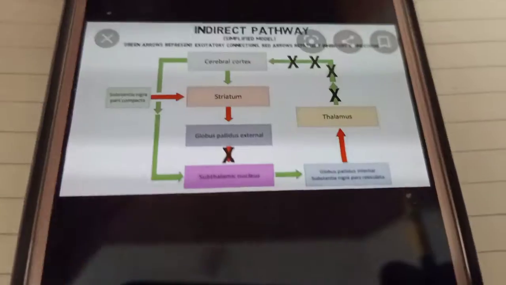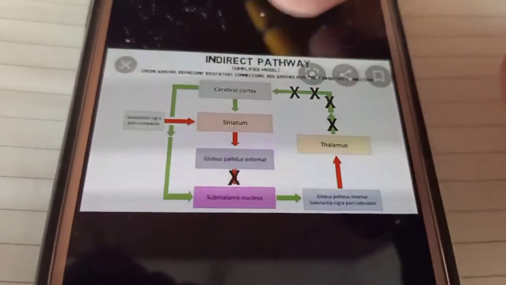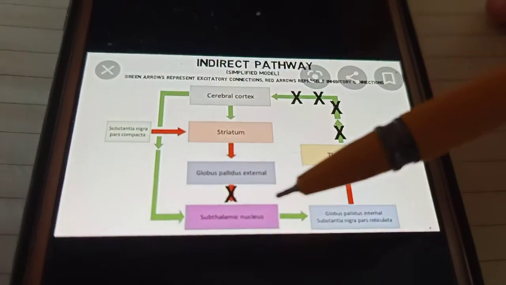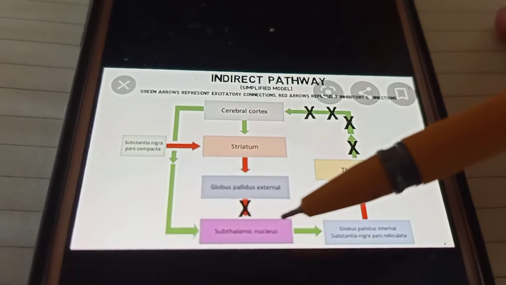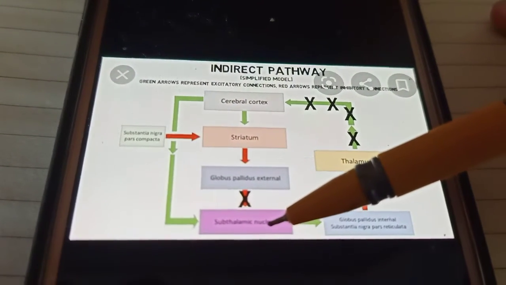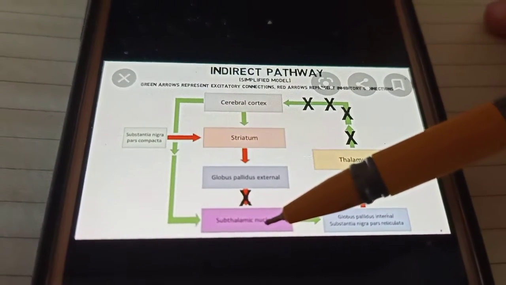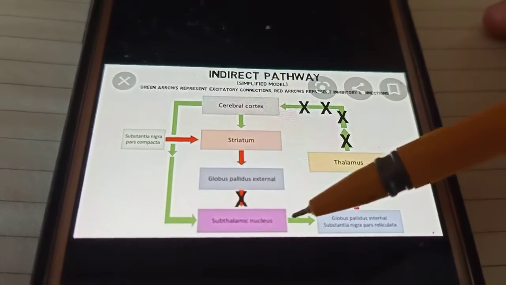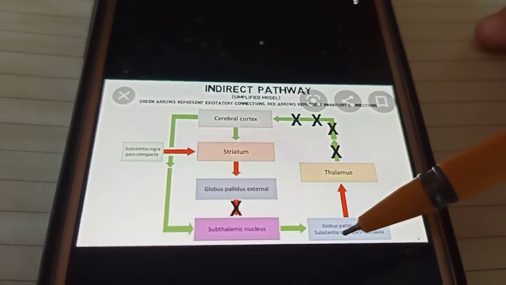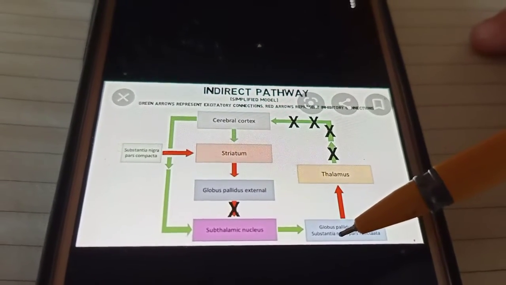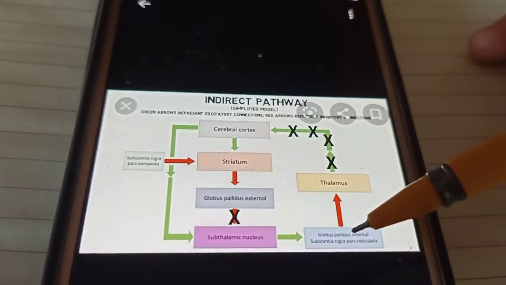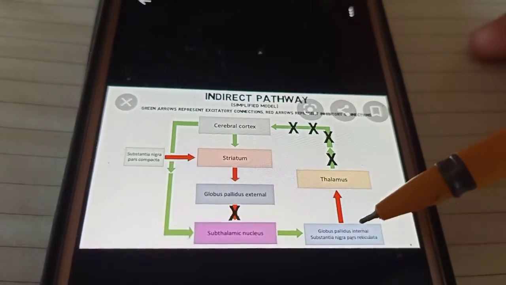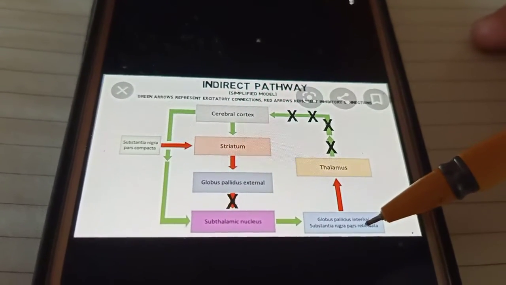So the globus pallidus external will send inhibitory signals to the subthalamic nucleus. Additionally, the subthalamic nucleus sends excitatory projections, the green signal, to the globus pallidus internal and substantia nigra pars reticulata.